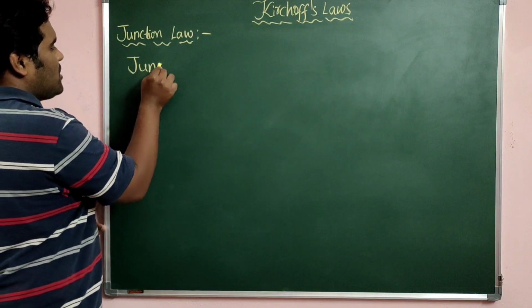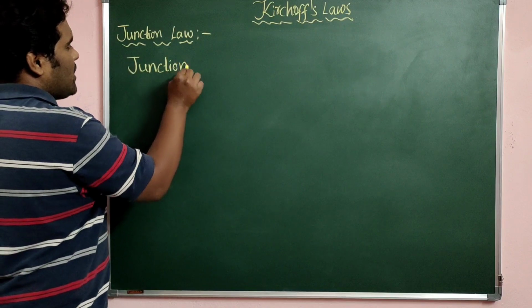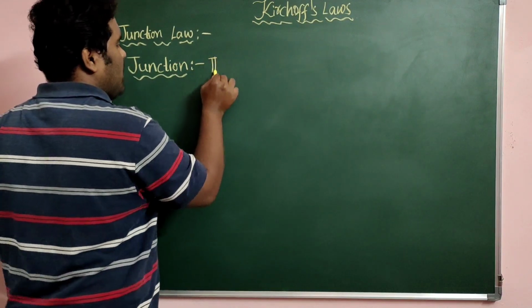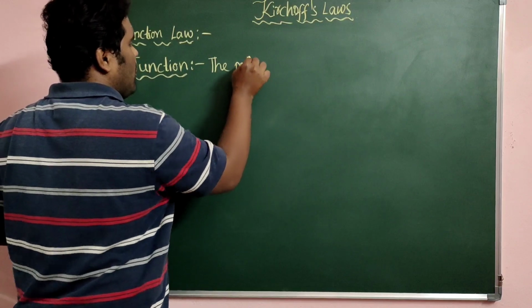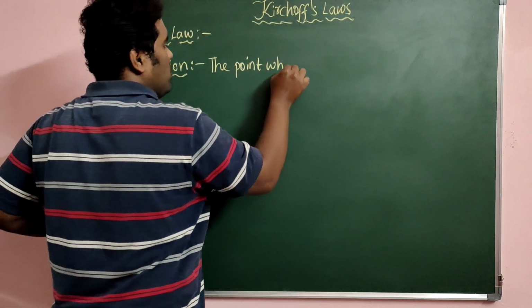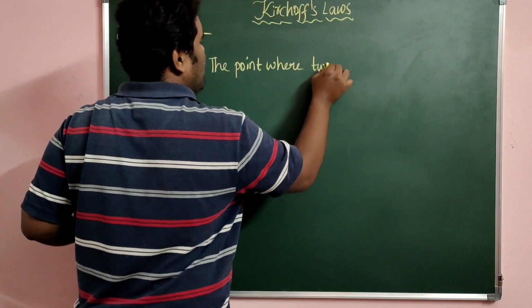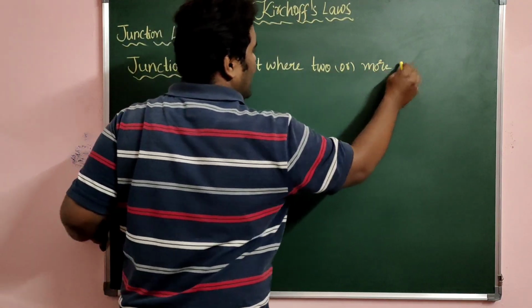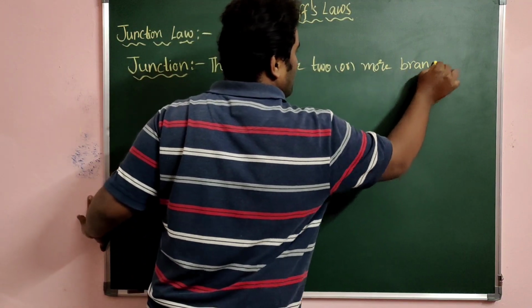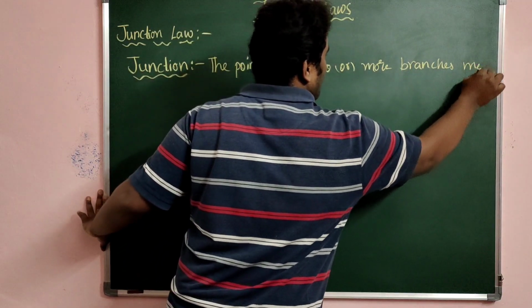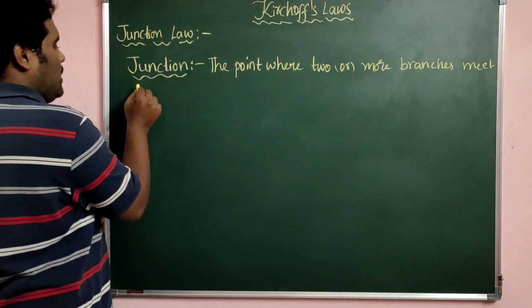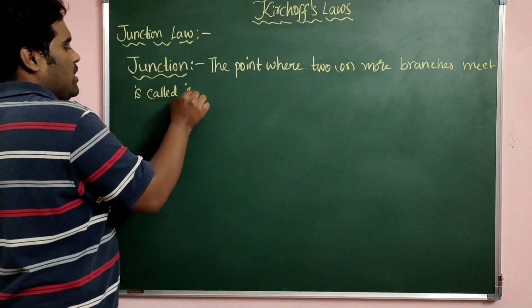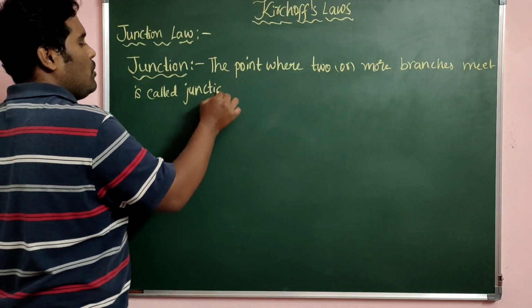What is a junction exactly? In electric circuits, the point where two or more branches meet is called a junction, and it is also called a node.